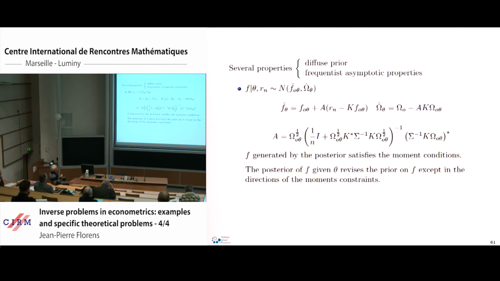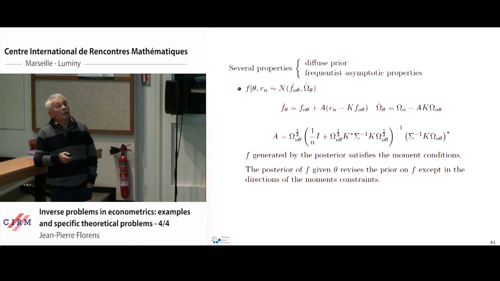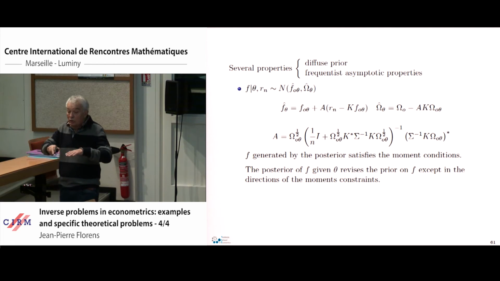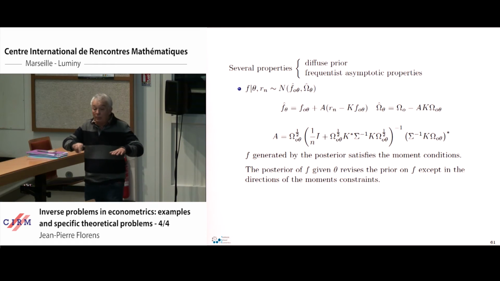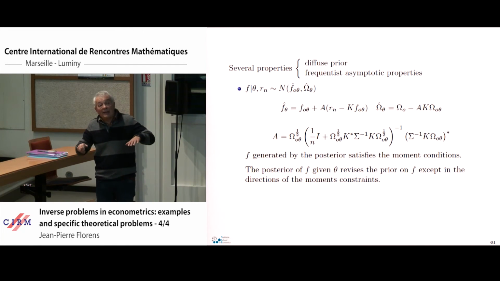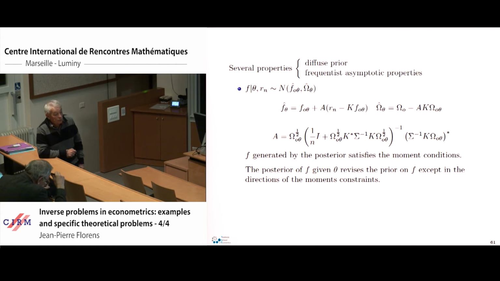In particular, we show that if your prior distribution of f on the density becomes more and more flat, we get exactly the formula which has been obtained previously, and we get exactly the same estimators as in the frequentist case.